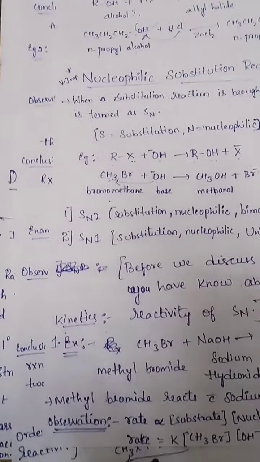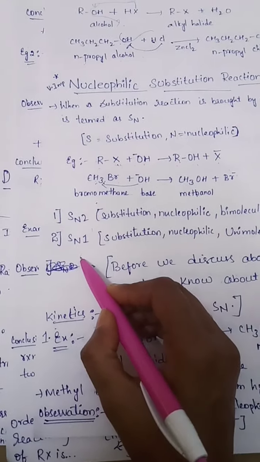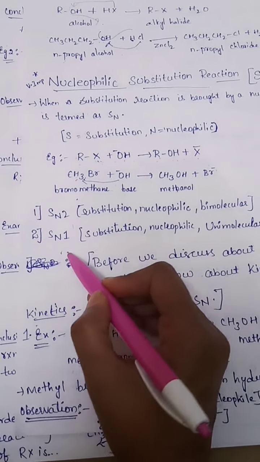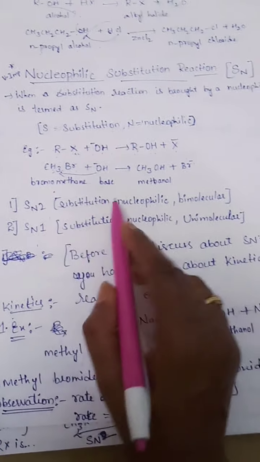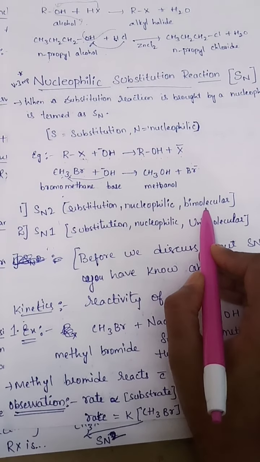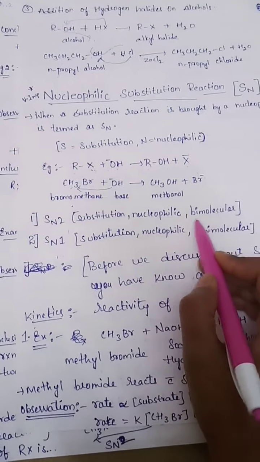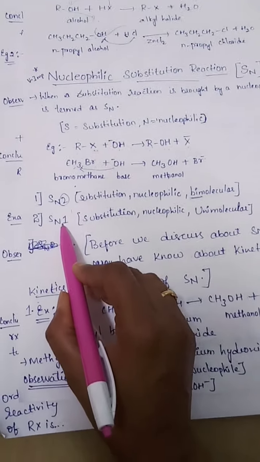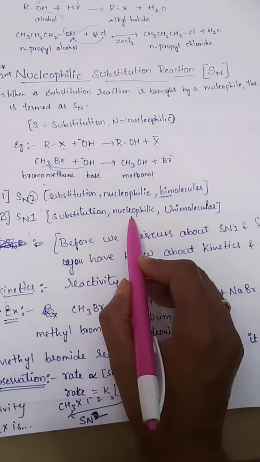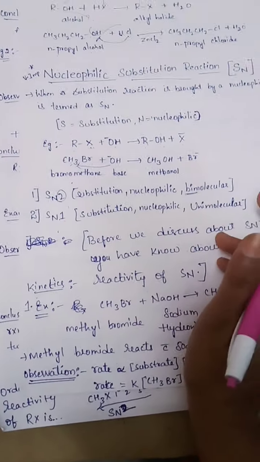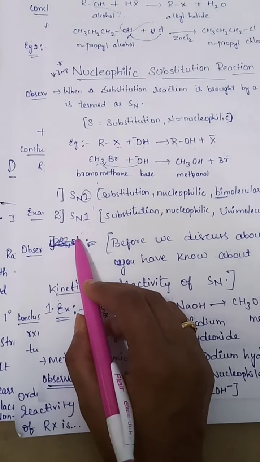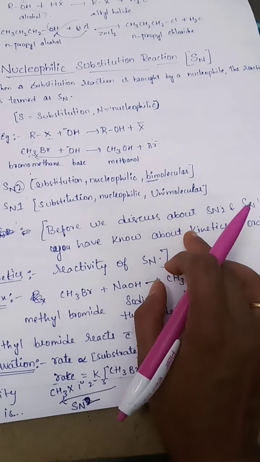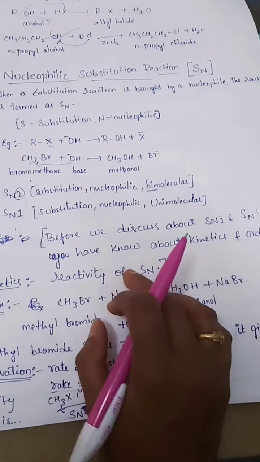Okay, so here we have SN2 and SN1. In nucleophilic substitution reaction there are two types, one is SN2 and the other is SN1. SN2 is substitution nucleophilic bimolecular. Why are we calling it bimolecular? Because here we are having two. SN1 is substitution nucleophilic unimolecular. Uni means one. Before we discuss SN2 and SN1, you have to know about the kinetics and order of reactivity of SN.